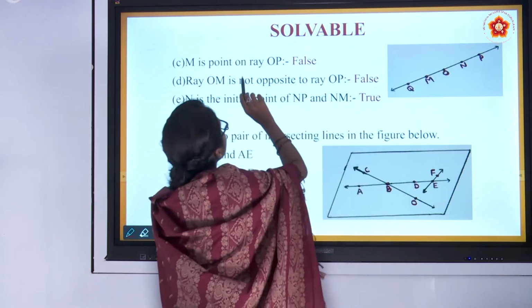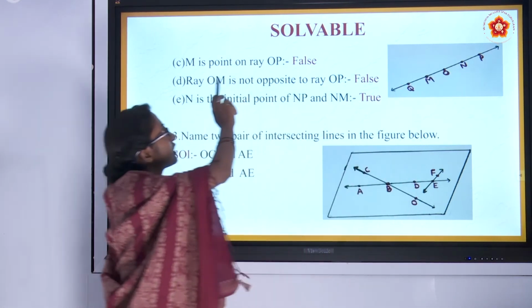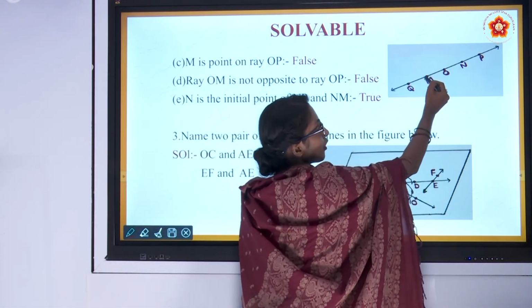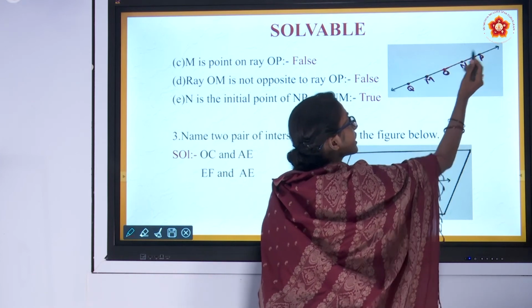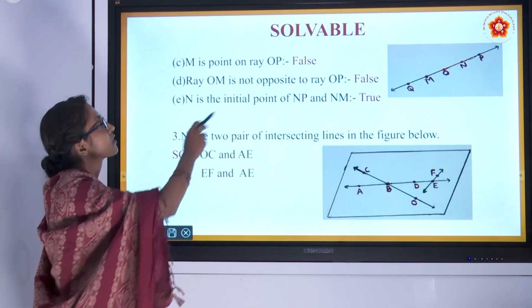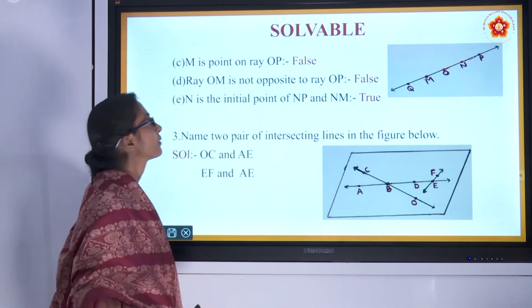OP is the ray, and they are saying M is a point on ray OP. If OP is a ray, M is out of it. So it is false.